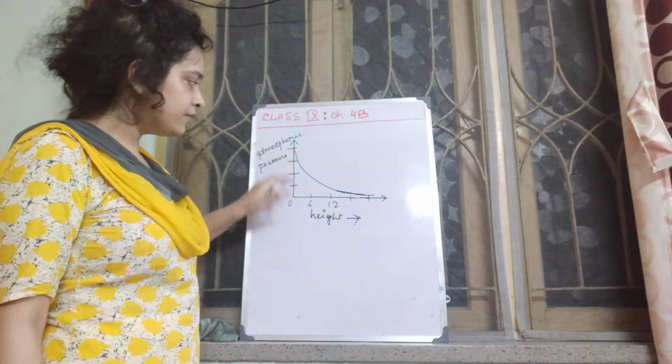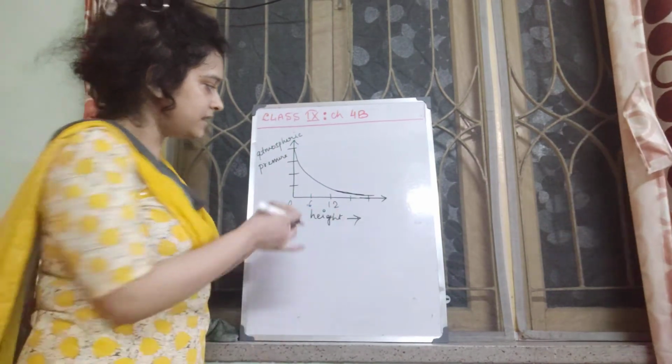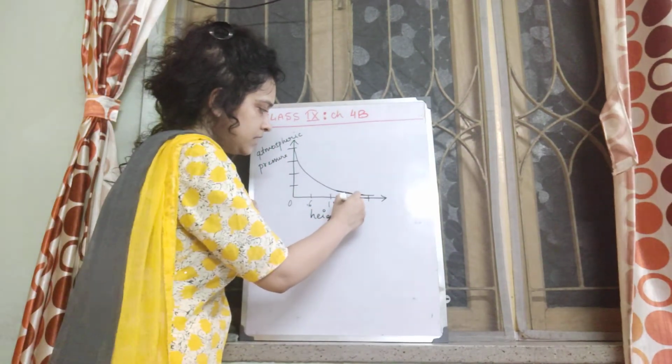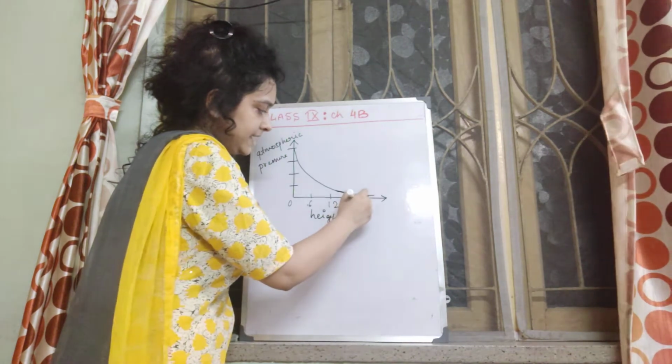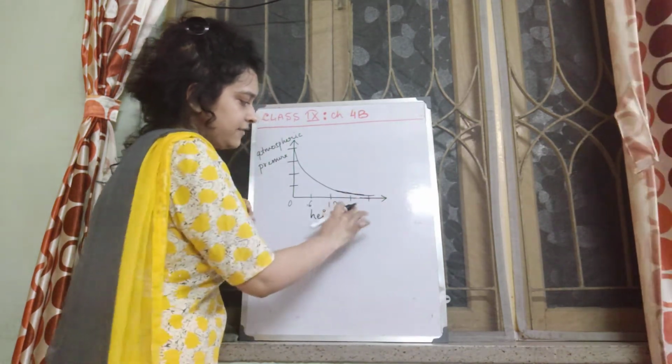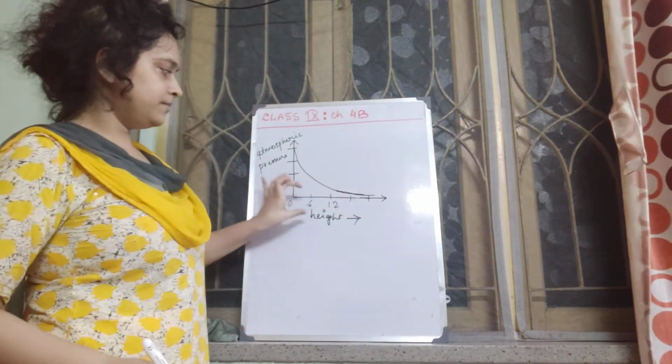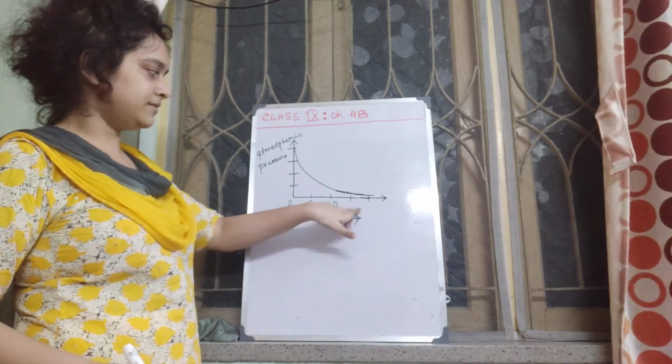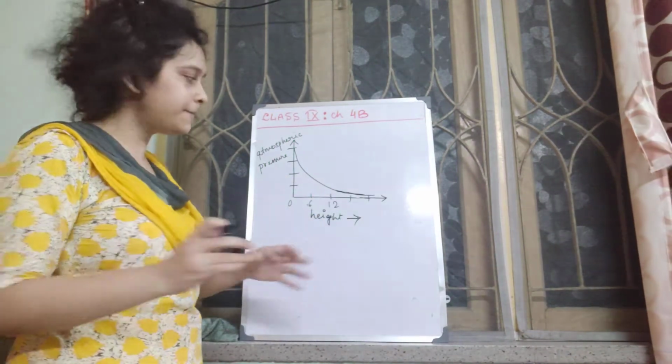See, as the height increases, say you have 20, then so on, like this. These values are just for demonstration, okay?